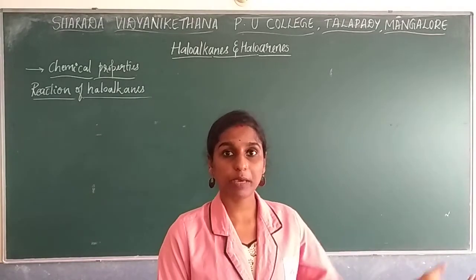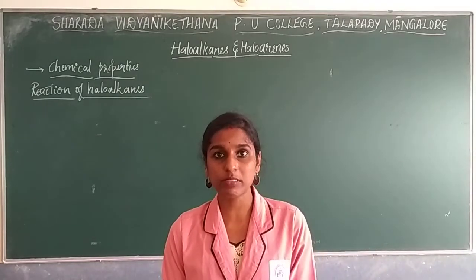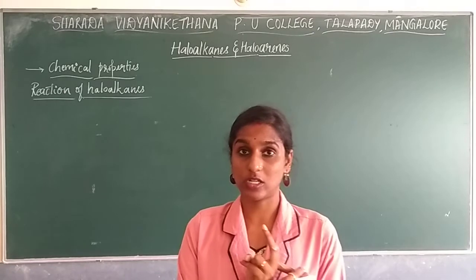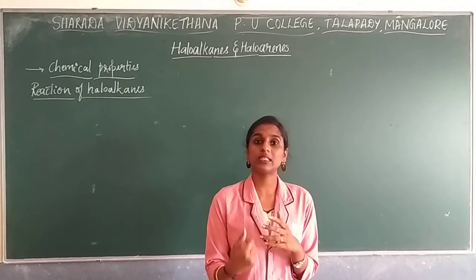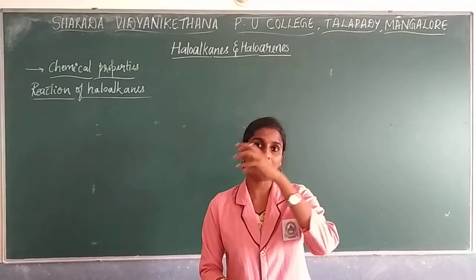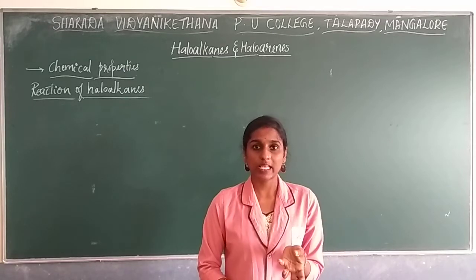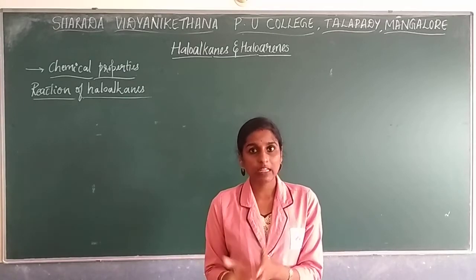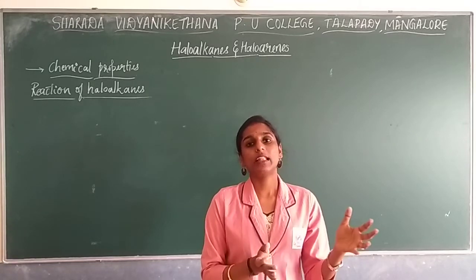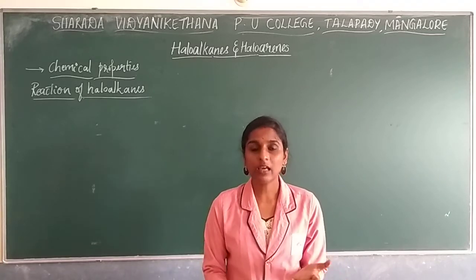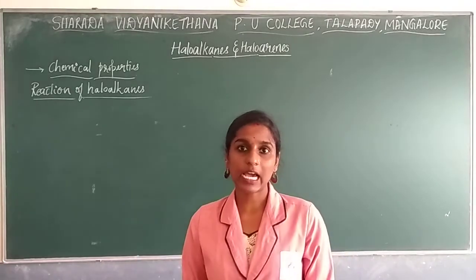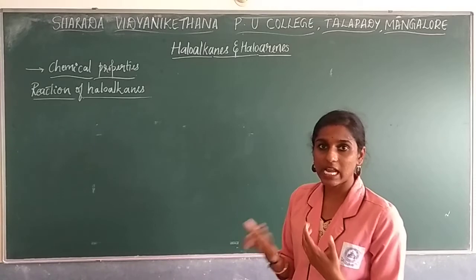Based on the type of hybridization, it is divided into two types: one with sp3 hybridization and another based on sp2 hybridization. In sp3 hybridization, the carbon to which the halogen is attached has single bonds around it. There we have alkylic, allylic as well as benzylic, the three types classified. And in sp2 hybridization, we have allylic as well as vinylic. Based on those, this is the classification we have done.